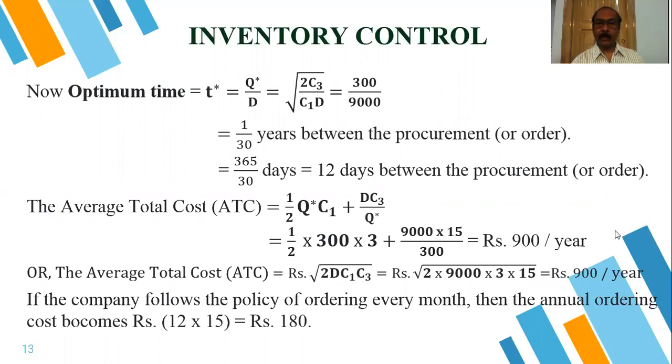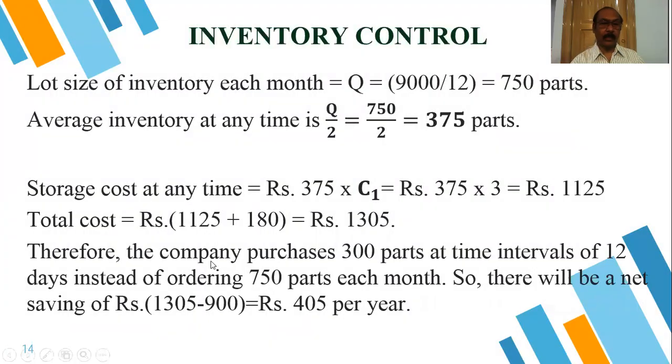Here our cost is 900. So it is better if we place 30 orders instead of 12 orders. If we place 12 orders, our cost becomes 1305.